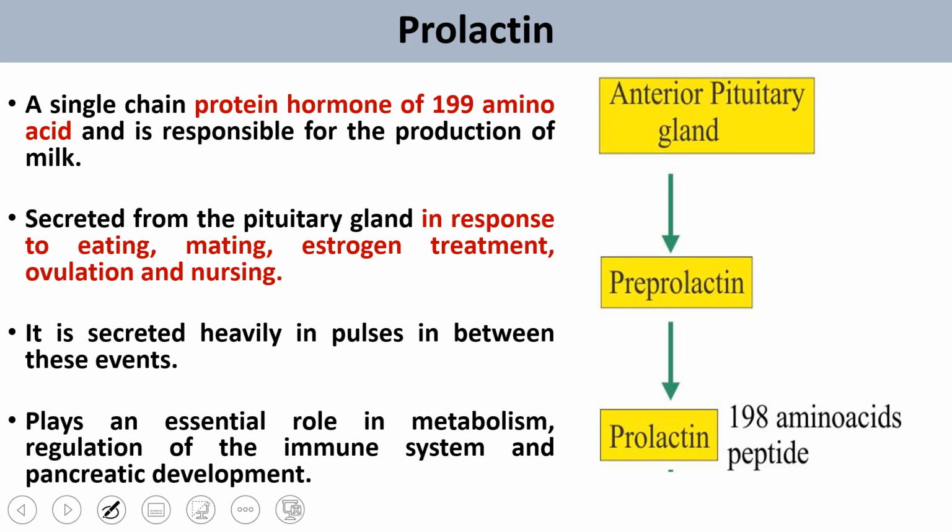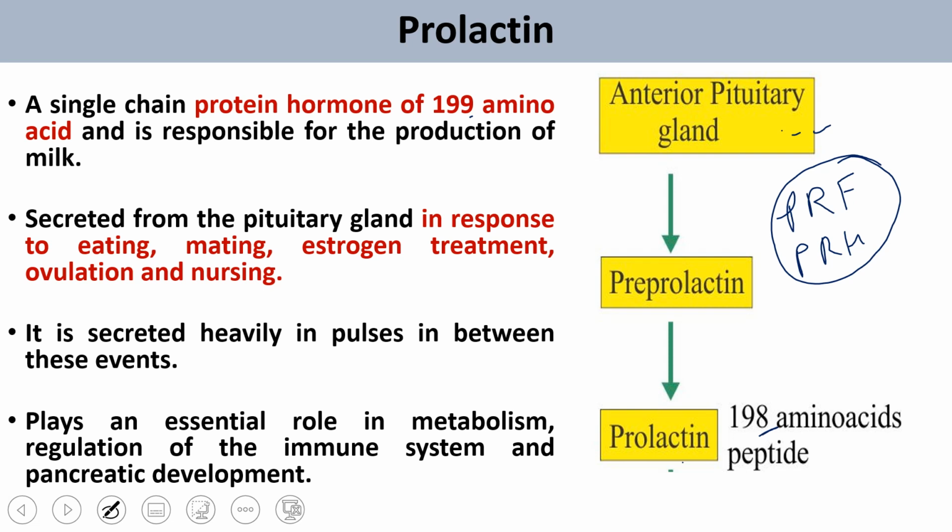The anterior pituitary produces pre-prolactin in response to a hormone coming from the hypothalamus. The hypothalamus releases a regulatory hormone that regulates the anterior pituitary, which we call prolactin releasing factor or prolactin releasing hormone. The hypothalamus produces this PRF or PRH, and it works on the anterior pituitary. The anterior pituitary gives us pre-prolactin, and then prolactin is produced. In some books you can see 198 amino acids, in some 199, so roughly it is 198 to 199 amino acids long.